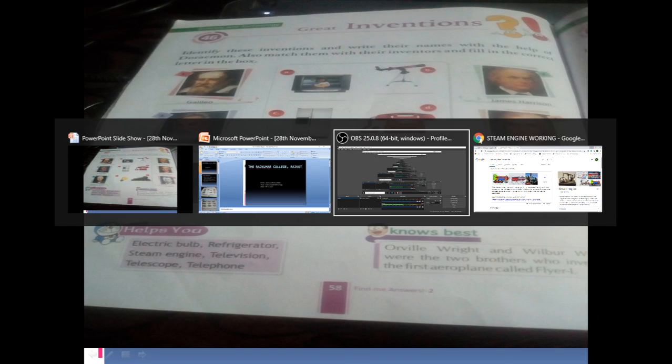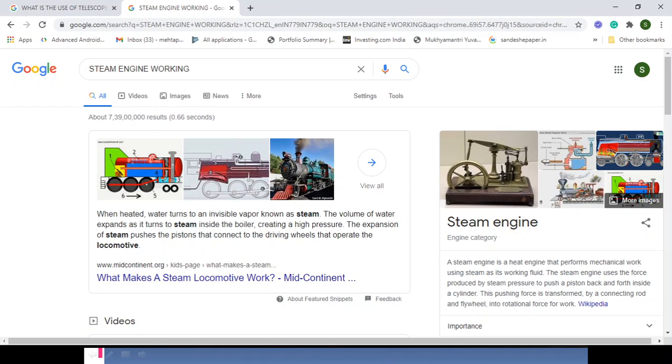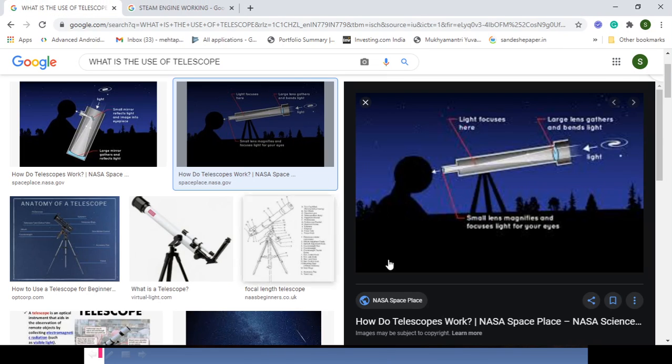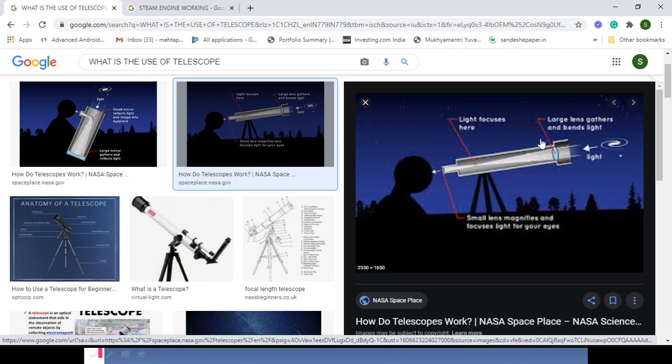Now what is the use of a telescope? Let us see on the internet. I have just found something for you. See, this is the figure of a telescope. What is it used for? It is used to see far things, okay. And there is a special glass over here with the help of which you can see far distance things.